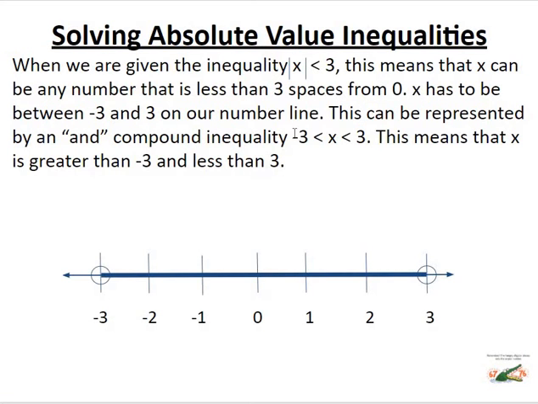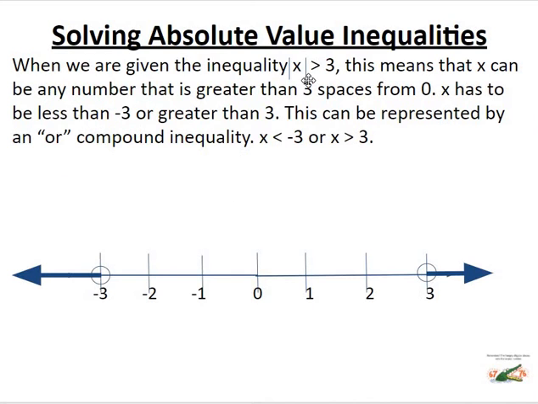So remember, if the absolute value is less than 3, it's going to be an AND compound inequality with the line connecting the two dots. If the absolute value is greater than the number, it's going to be an OR inequality with the two arrows pointing in opposite directions. All right, so that was the simple part.